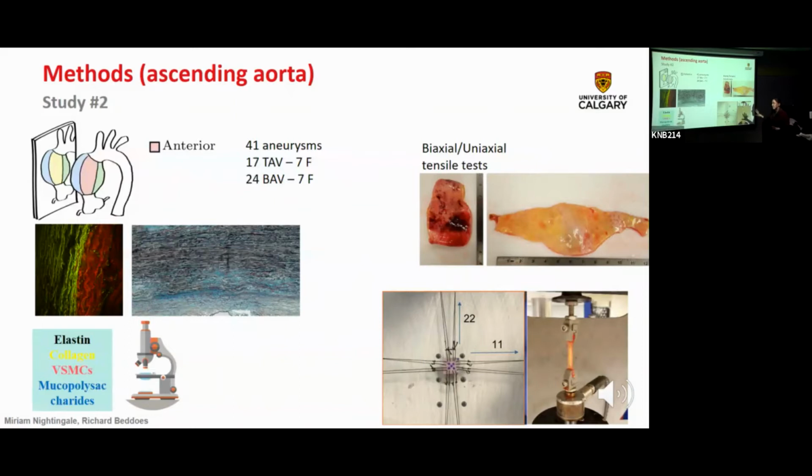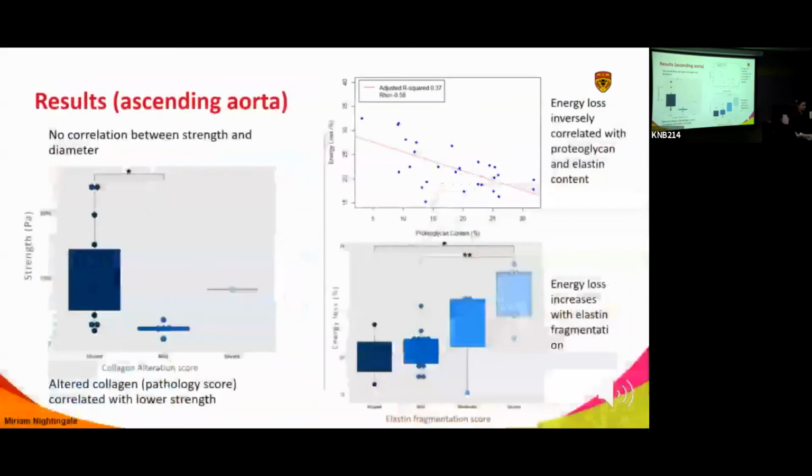histology. What I'm presenting was still on the old method where we take the piece based on geometrical presentation, so anterior, posterior, large curvature, small curvature. We do a similar set of studies as we do in the abdominal aorta. And what we found, I'm just giving you a few examples of what we're finding.